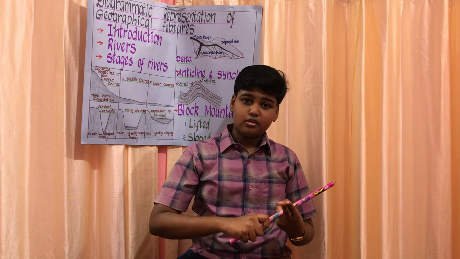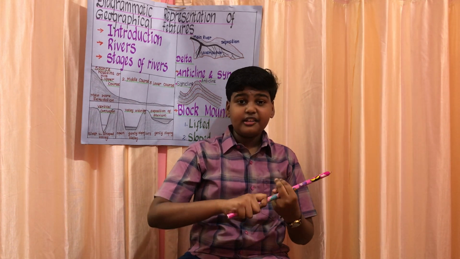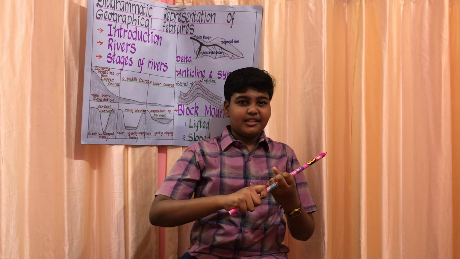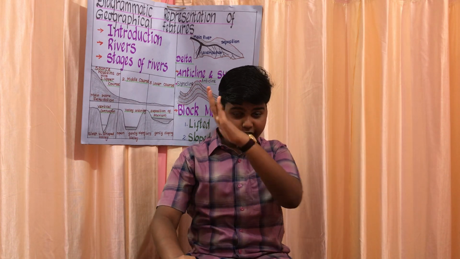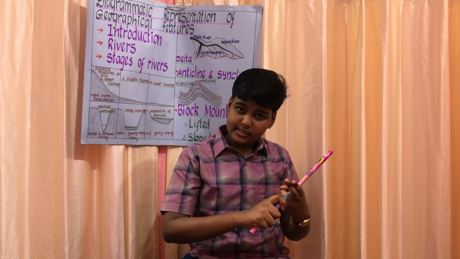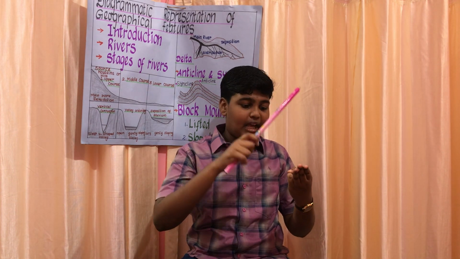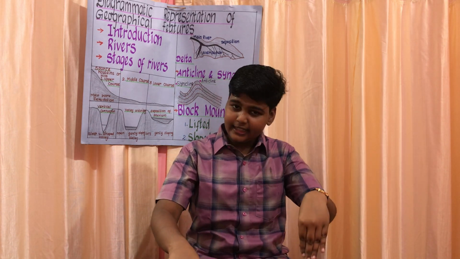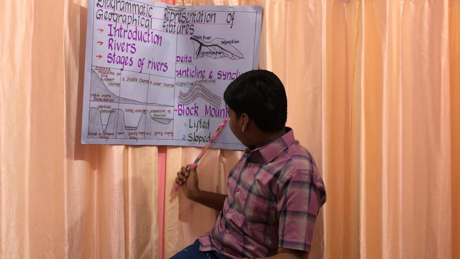In Germany, block mountains are known as horst. Rift mountain is known as, sorry, I forgot it. Some examples of block mountains, and don't confuse fold mountains and block mountains, are the Vosges Mountains in France, the Black Forest Mountains in Germany, and the Vindhya Mountains in India. So the Vindhya range that's located in India is a type of block mountain.